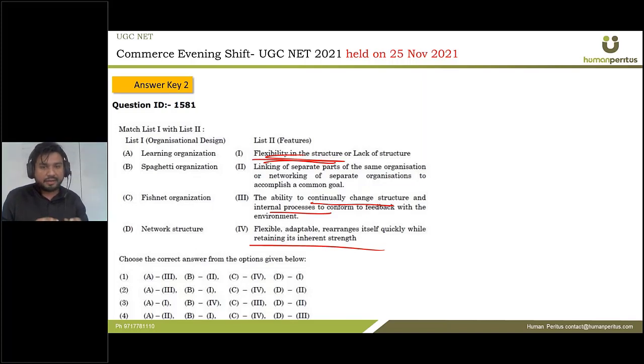What is a network structure? Linking of separate parts of the same organization or networking of separate organizations to accomplish a common goal. So the correct answer is A is 3, B is 1, C is 4, and then D is 2. Okay, so the correct answer is option ID 2.